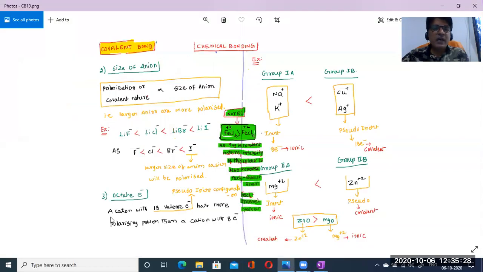So, a cation with 18 valence electrons. If 18 valence electrons are there, then simply it is the pseudo inert configuration. See, I have already given this. Such a cation has more polarizing power.